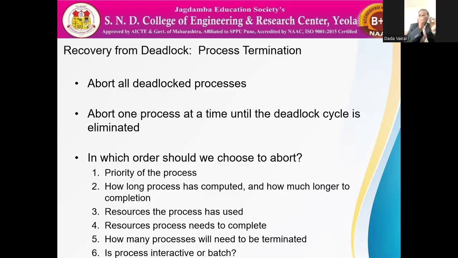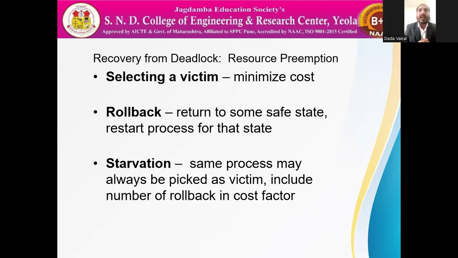Then another point is resource preemption. First is process termination, another is resource preemption. In resource preemption, we preempt resources. How? Select a victim: selecting a process for rollback. Rollback means taking one step backward until the deadlock is released. One by one, roll back, roll back, roll back. When the deadlock is broken, stop there and start again from that situation.